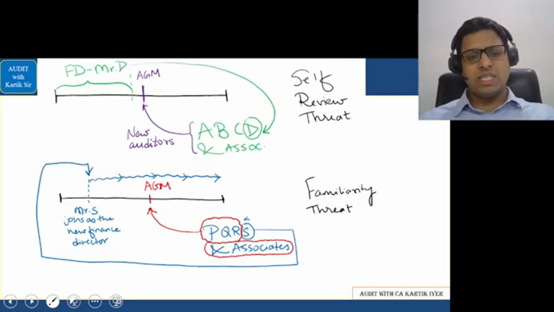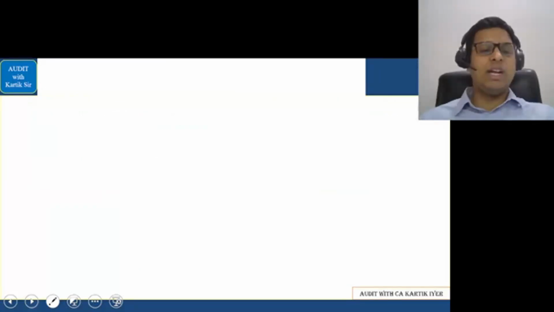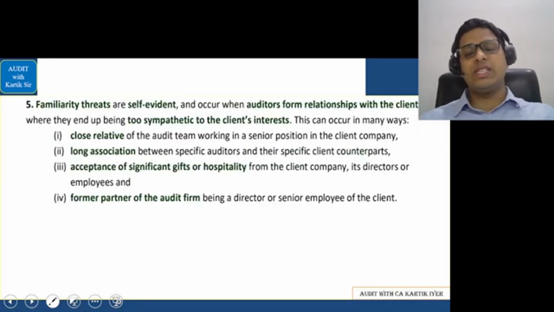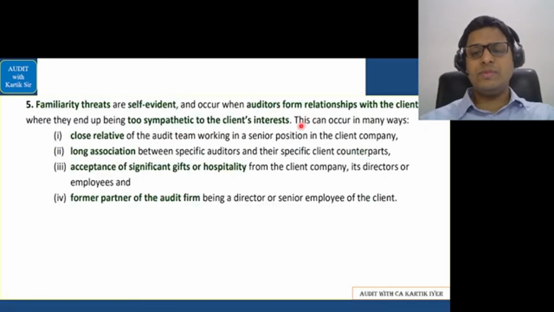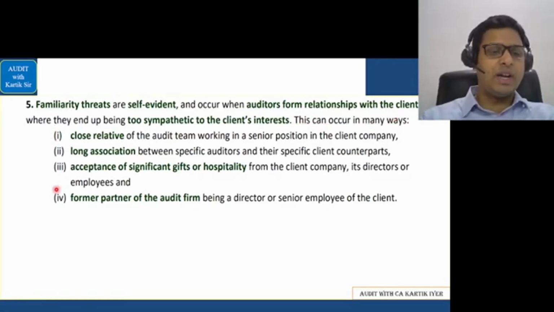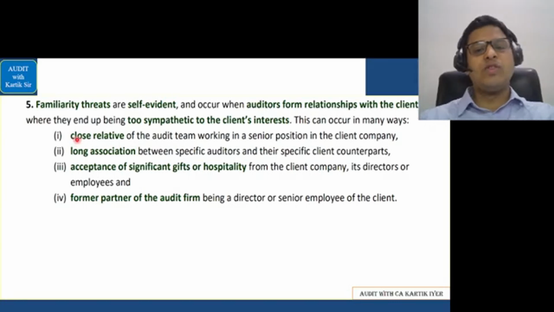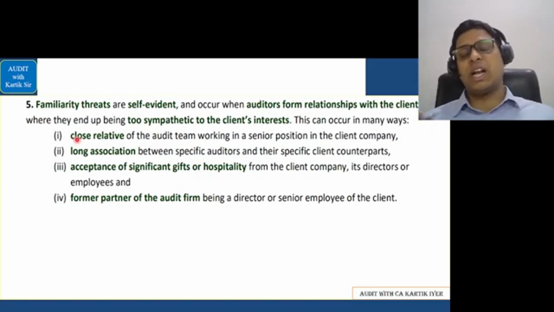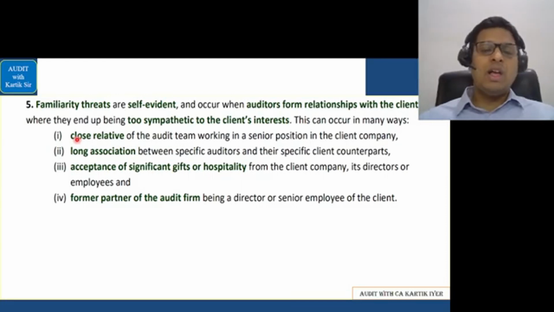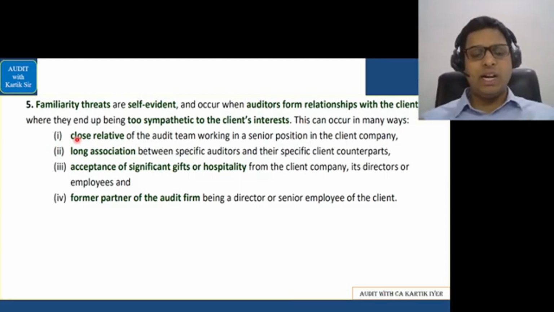If you remember all these examples we did in the class, now we enter the familiarity threats part. This also has important examples. This can occur in many ways, and they have given the ways in this part. Let's see this first. A close relative of the audit team working in a senior position in the client's company, long association between the auditor and the client, acceptance of hospitality and gifts from the client, and finally, any partner becoming a director or a senior person in the client's company. This is what we have done in relation to familiarity threats.